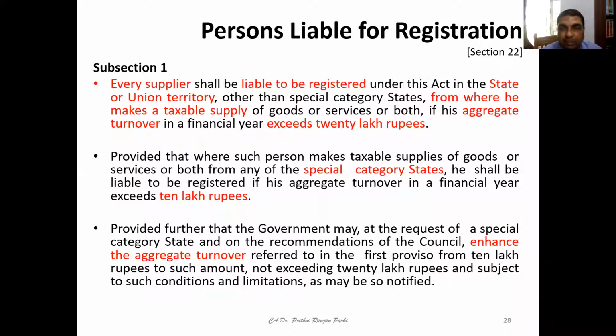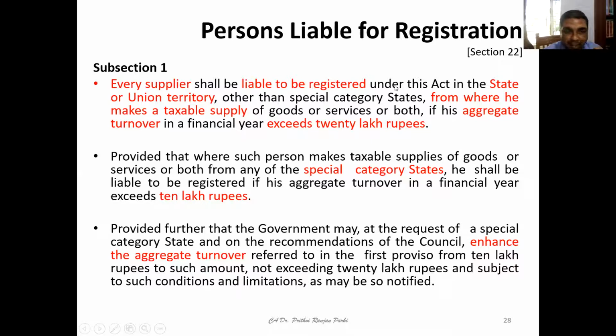Every supplier shall be liable to be registered under this Act in the state or union territory, other than special category states, from where he makes taxable supply of goods or services or both, if his aggregate turnover in a financial year exceeds 20 lakh rupees. So this is the primary condition. If the aggregate turnover in the financial year exceeds 20 lakh rupees, the person is liable to be registered in the state or union territory. This is other than the special category states. This is the basic provision.